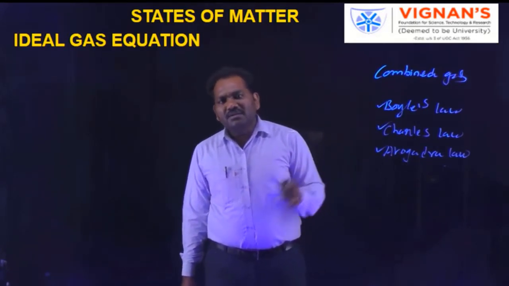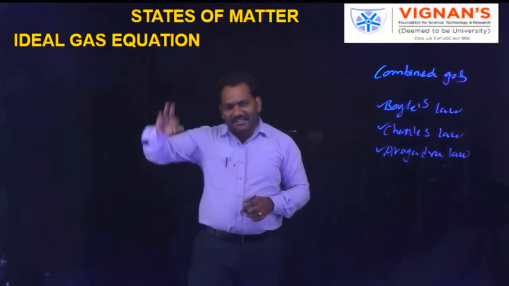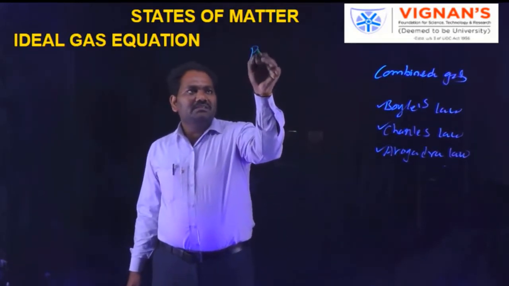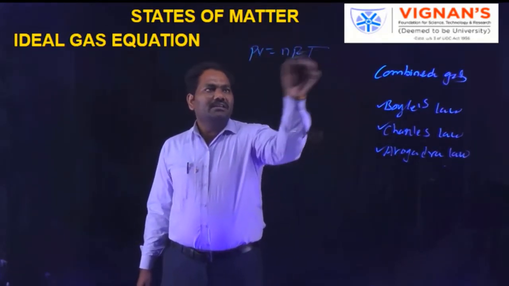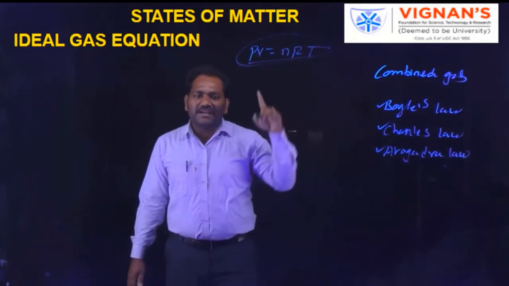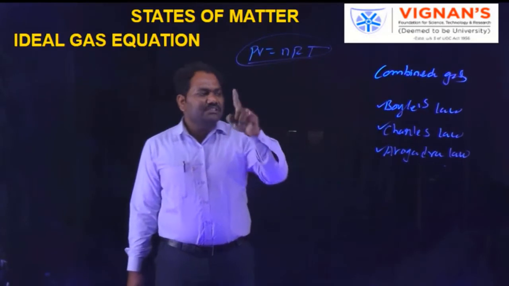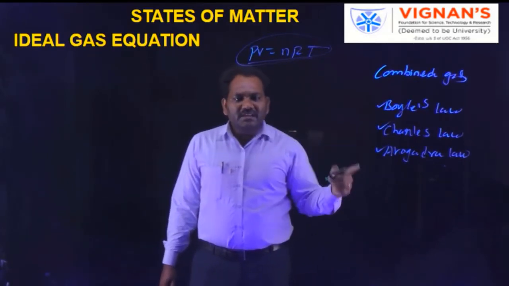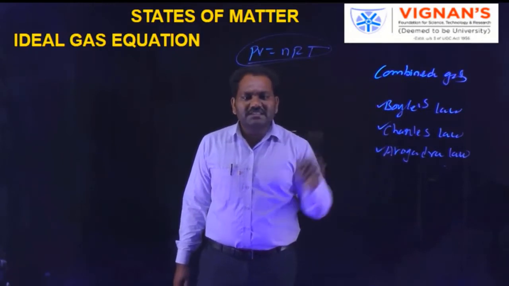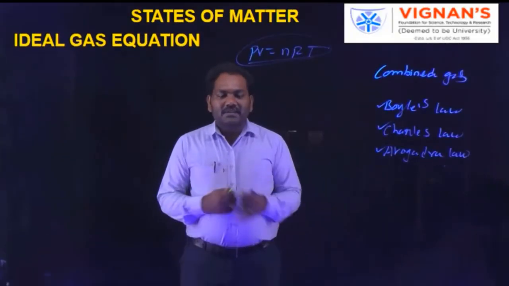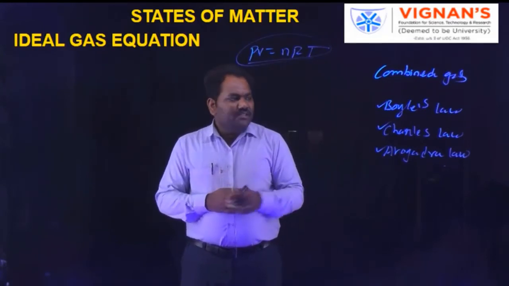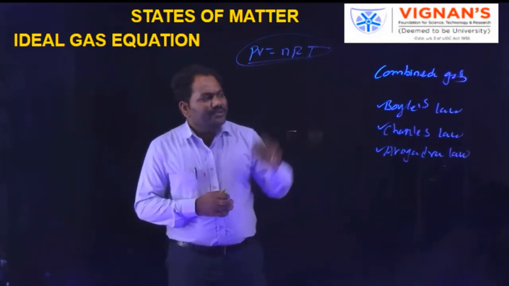Now we can derive the ideal gas equation. The ideal gas equation is PV equals nRT. This PV equals nRT equation is called the ideal gas equation. It is derived from three gas laws: Boyle's law, Charles law and Avogadro's law. Now we can derive this equation from these three laws. According to Boyle's law,